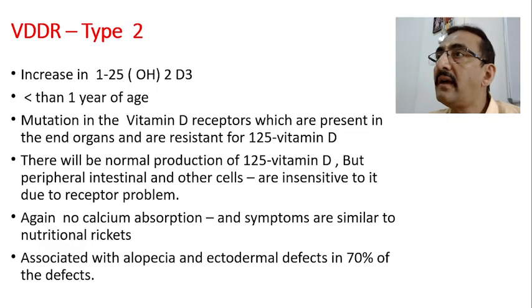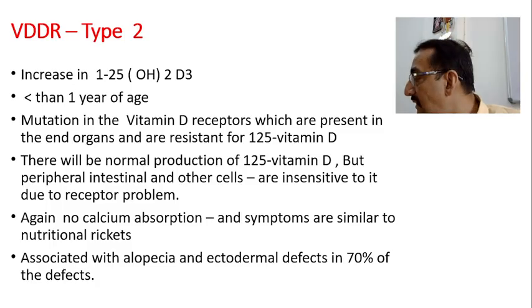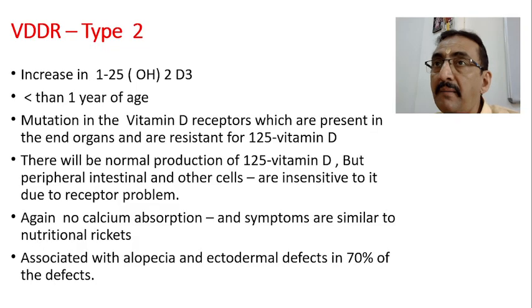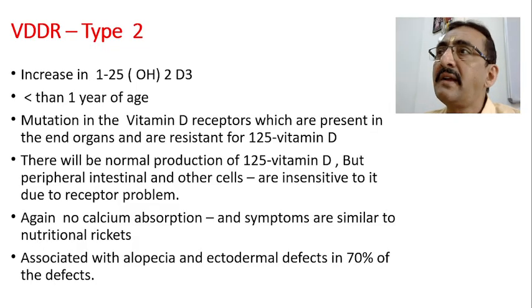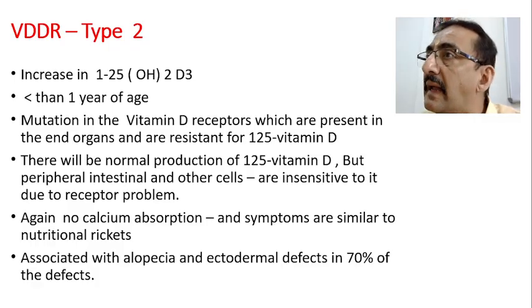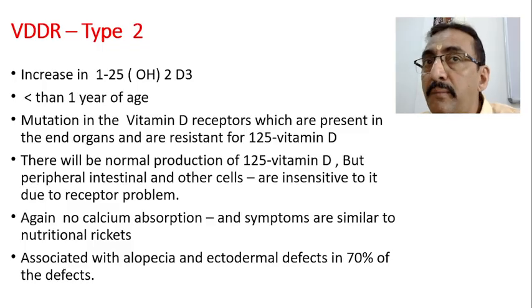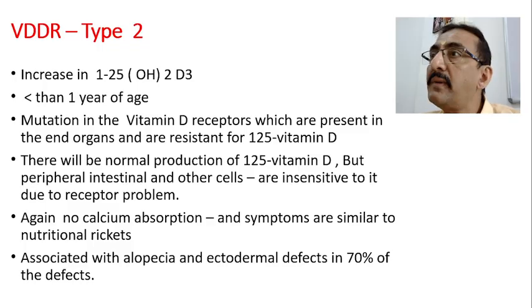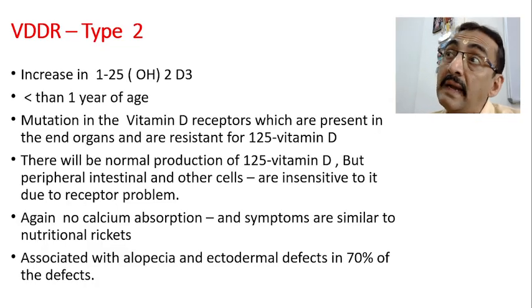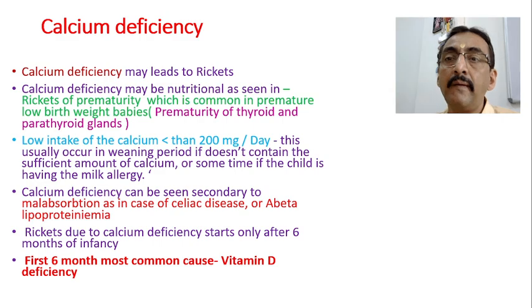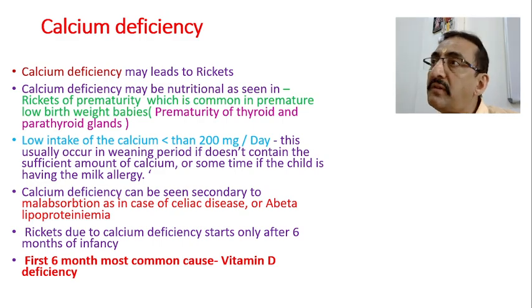So these are basically different conditions, but they look like nutritional rickets. The presentation of the patient is rickets, with bow legs and all those things, but the cause is different. So merely giving vitamin D drops or merely supplementation of vitamin D in the diet is not sufficient. Sometimes the problem will be different. Okay, so these are the two important types.